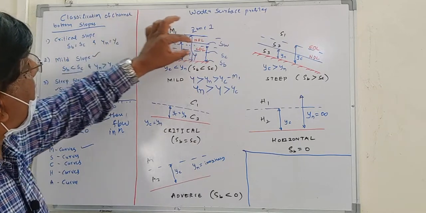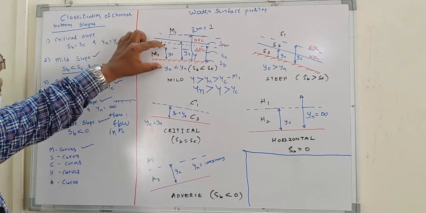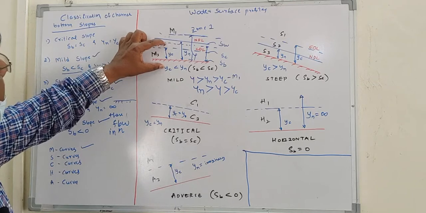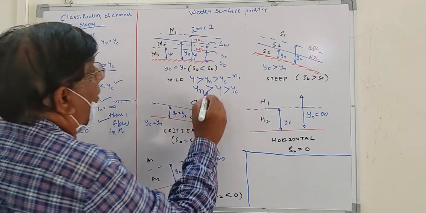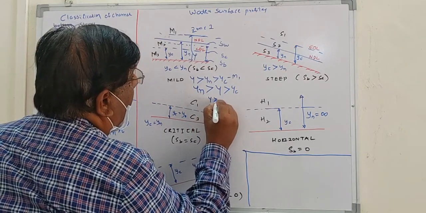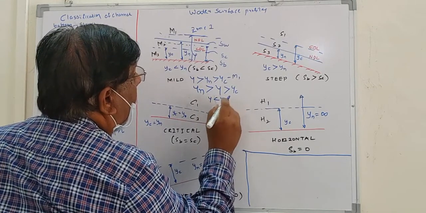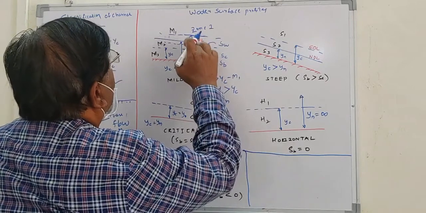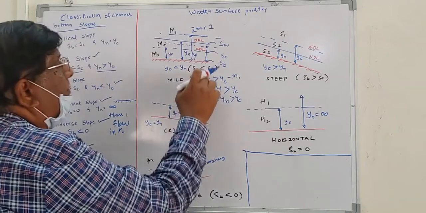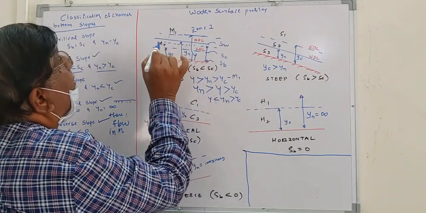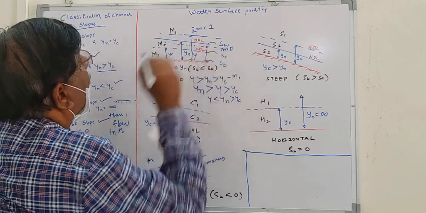So this curve is called the M2 curve. M2 curve means the depth of flow in the channel is less than yn and it must be greater than yc. So if this is the case, then the water surface profile lies in zone 2 and this curve is called the M2 curve.